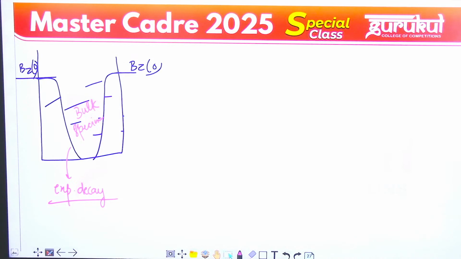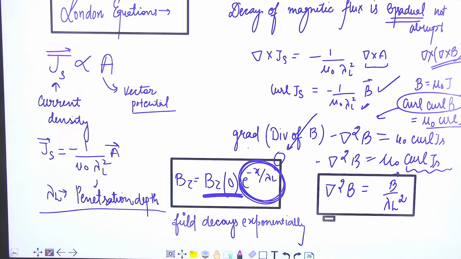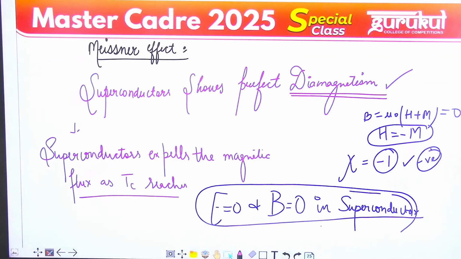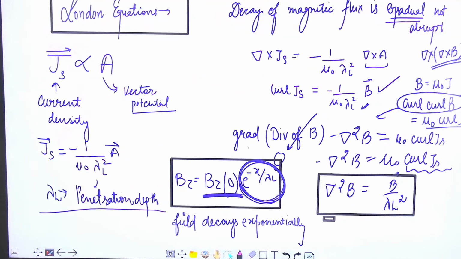All right, please note down carefully. The exponential decay. There is an exponential decay. हाँ, ये वाला पेज अच्छे से नोट कर लीजिए सब लोग.